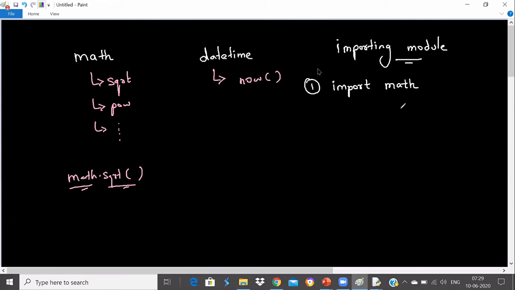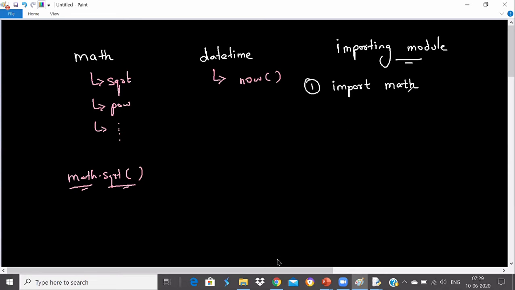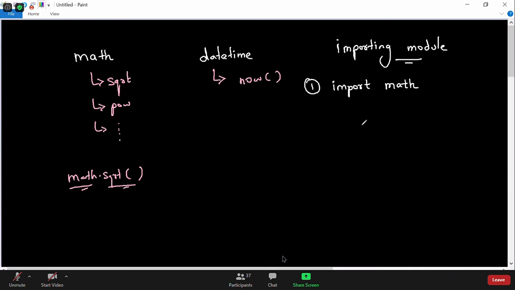Okay, it makes it available. It runs the math module. Actually, it executes this module, and all the functions will be available to your program. Now importing means it will import. It seems like your program has all the functions of the math module. Okay, it means it has all the functions available to you now. Very good, that's what ready to use. Now you can use all the functions available in the math module because you have imported all of them.